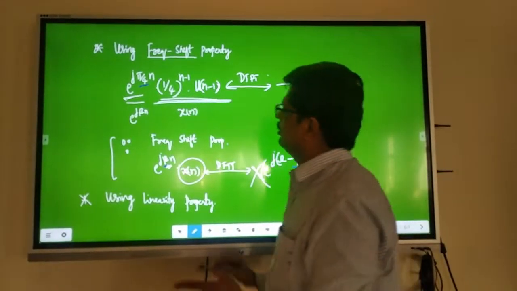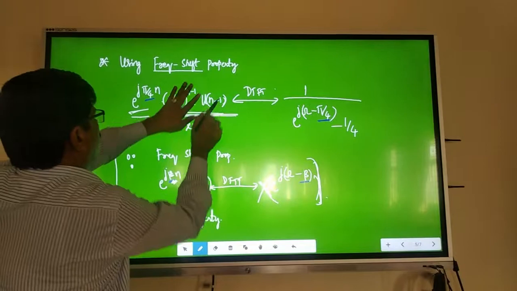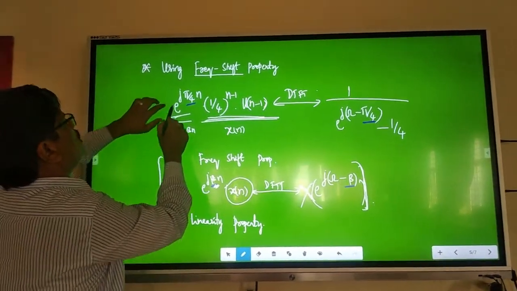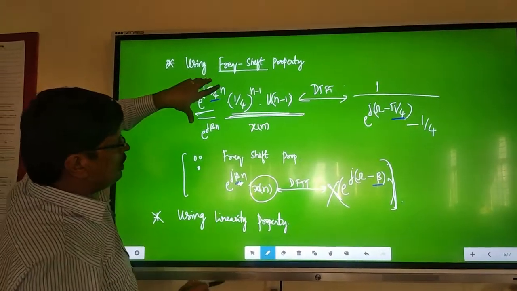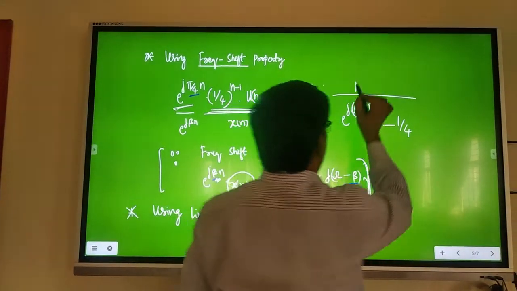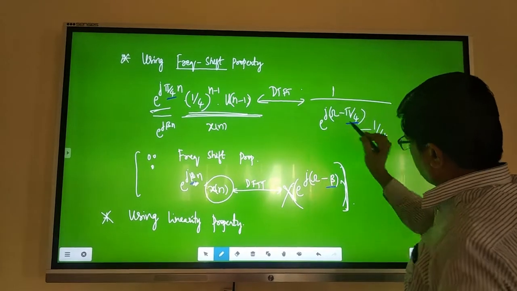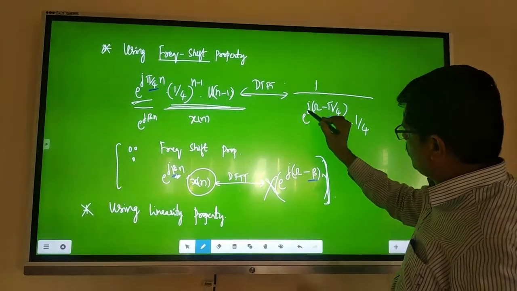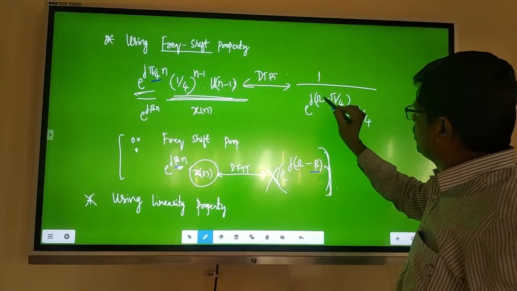Now let me use this here. x of n is 1 by 4 to the power n minus 1, u of n minus 1. The shift e power j beta n is the exponential term multiplying. Then the DTFT of this is whatever x of e power j omega is, that is 1 by e power j omega minus 1 by 4.